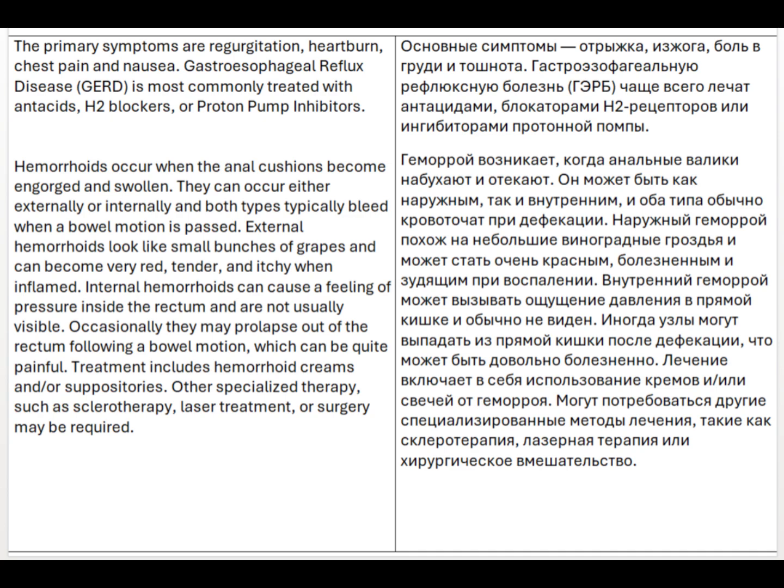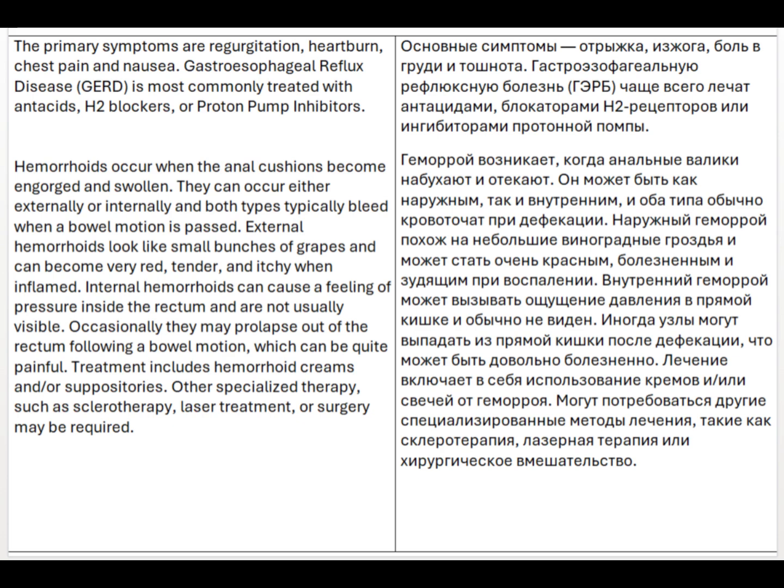Hemorrhoids occur when the anal cushions become engorged and swollen. They can occur either externally or internally, and both types typically bleed when a bowel motion is passed. External hemorrhoids look like small bunches of grapes and can become very red, tender, and itchy when inflamed. Internal hemorrhoids can cause a feeling of pressure inside the rectum and are not usually visible. Occasionally they may prolapse out of the rectum following a bowel motion, which can be quite painful.